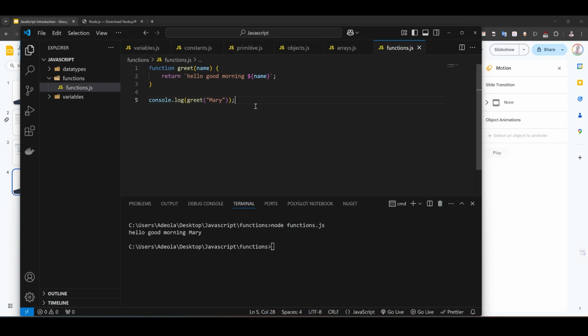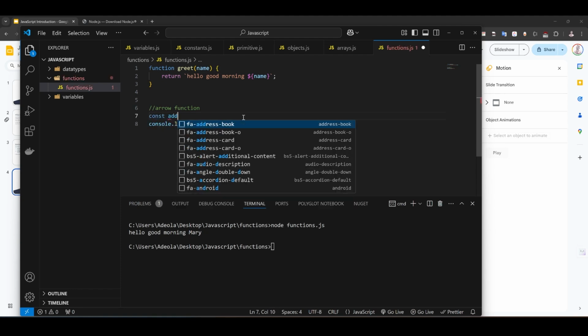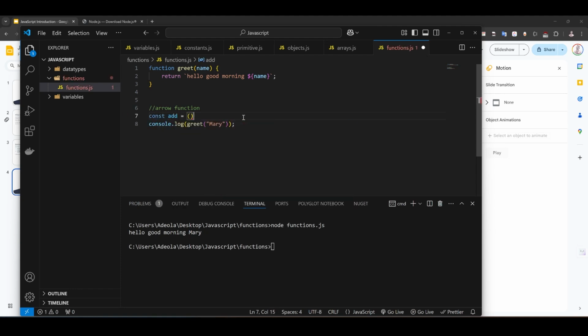We have the regular function. That's the one we start with the keyword function, with the name. We could also define other types of functions. We have what we call the arrow function, and an arrow function can be declared using const. For example, I say const add is equal to, then I put a bracket like this, I'll put an arrow, then I'll put the curly braces.